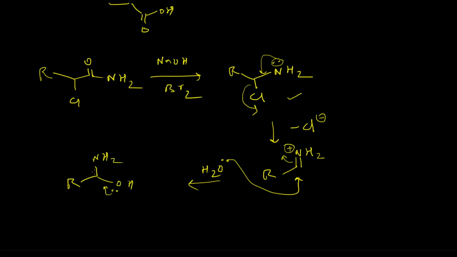Ammonia will exit the system, which will lead to the formation of this aldehyde.